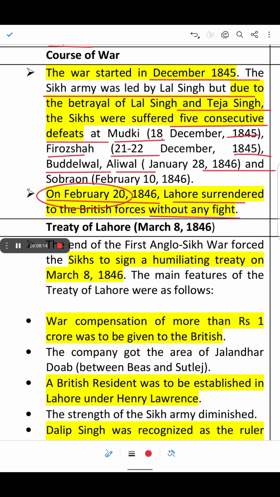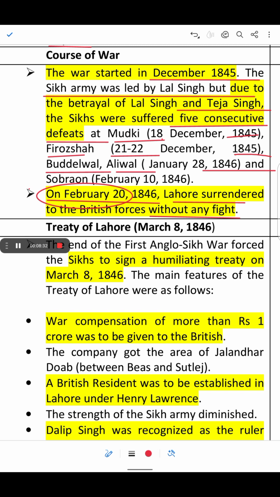And after the death of Maharaja Ranjit Singh, the Sikh empire was politically unstable and lacked a strong leader to rally the troops or organize the defense.